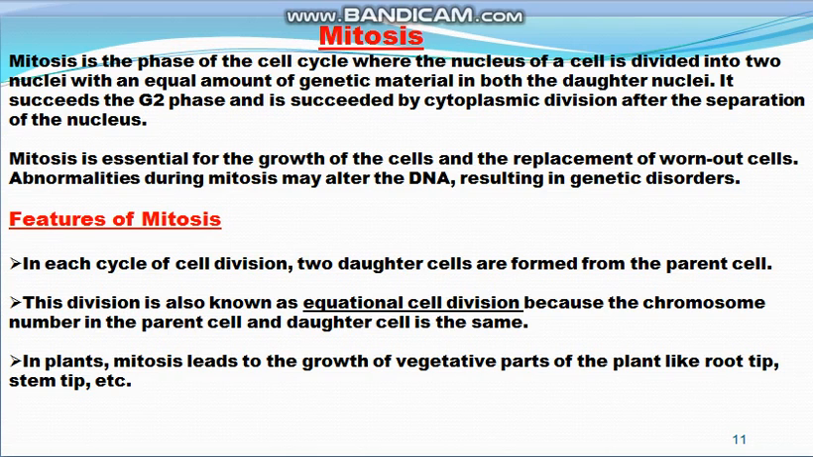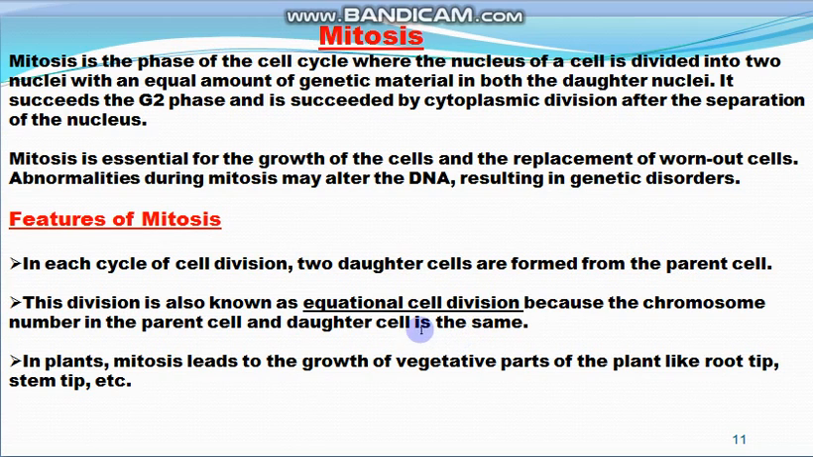Mitosis is essential for the growth of the cells and the replacement of the damaged or worn out cells. Abnormalities during mitosis can change the DNA, which results in genetic disorder. So this is mitosis, or the equational division, and these are the features of mitosis: in each cycle of cell division two daughter cells are formed from one parent cell.